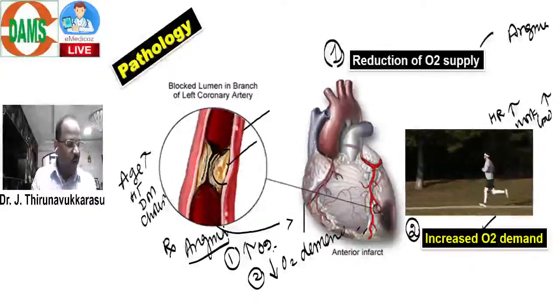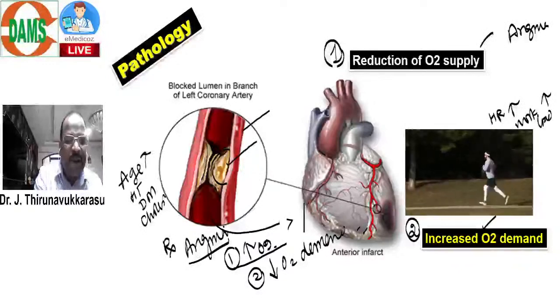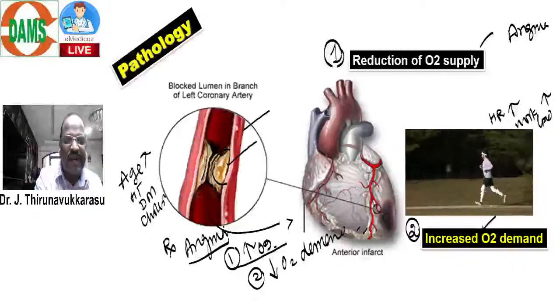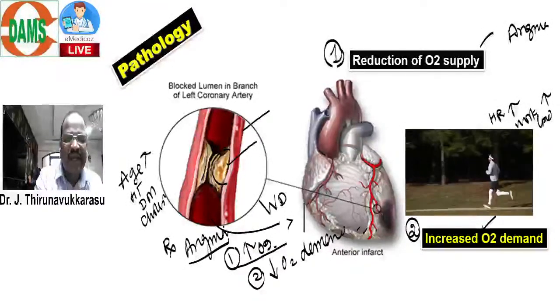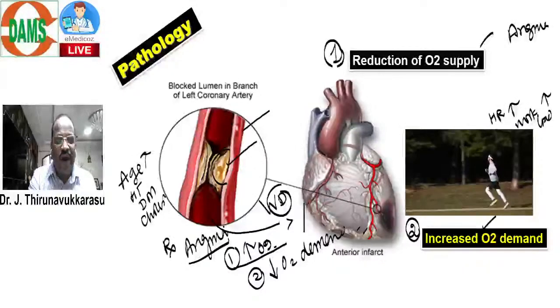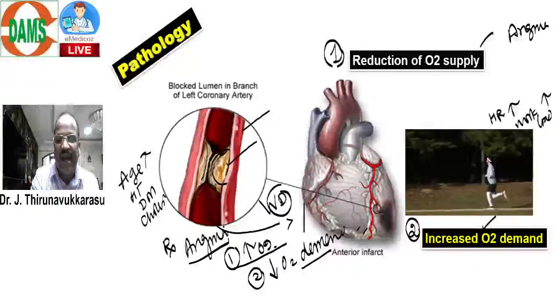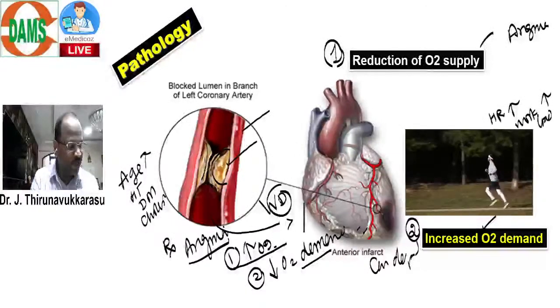Okay, now, come on. If you want to increase oxygen supply, you need what? Good. If you want to increase oxygen supply, you need vasodilator. Once again, if you want to decrease oxygen demand, you need cardiac depressants. Fantastic. All are answering very nicely.